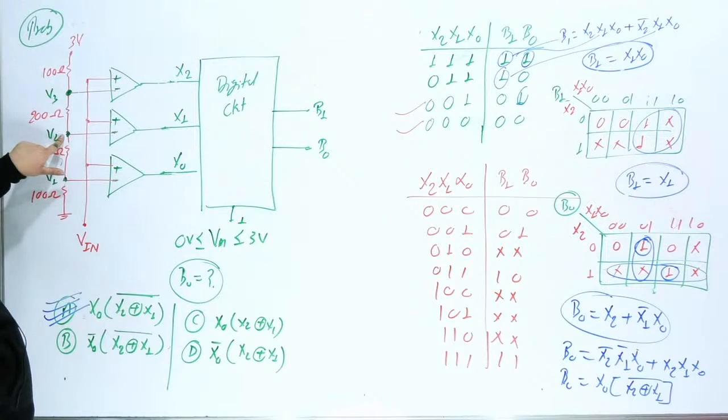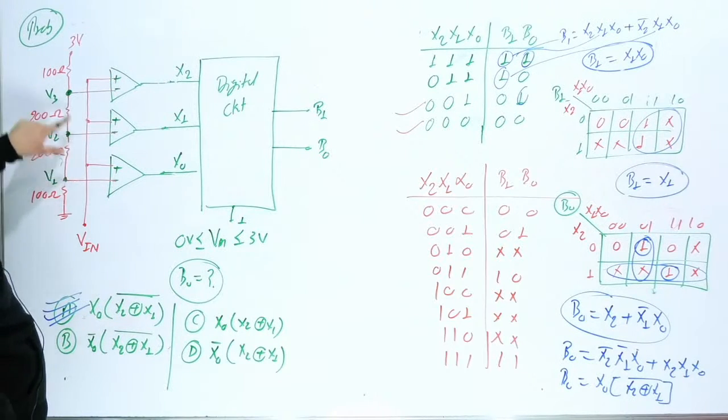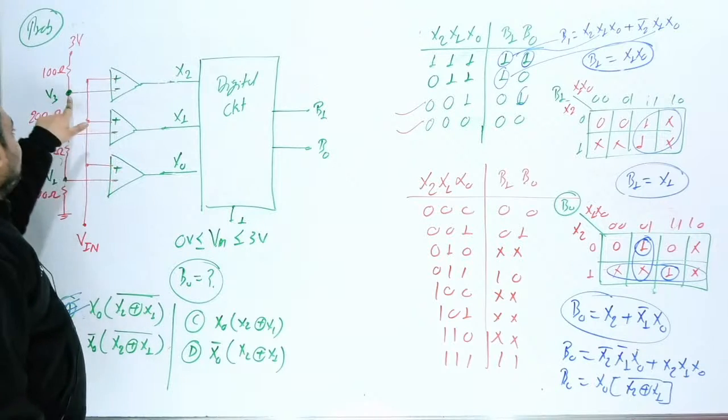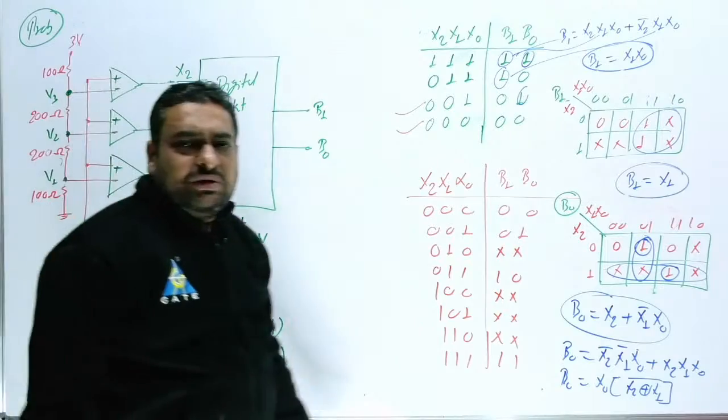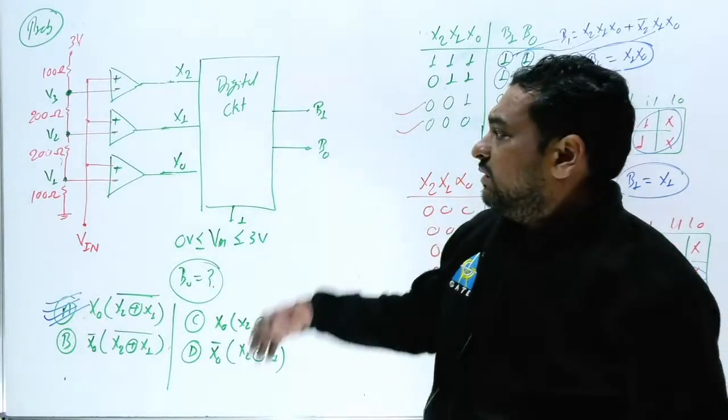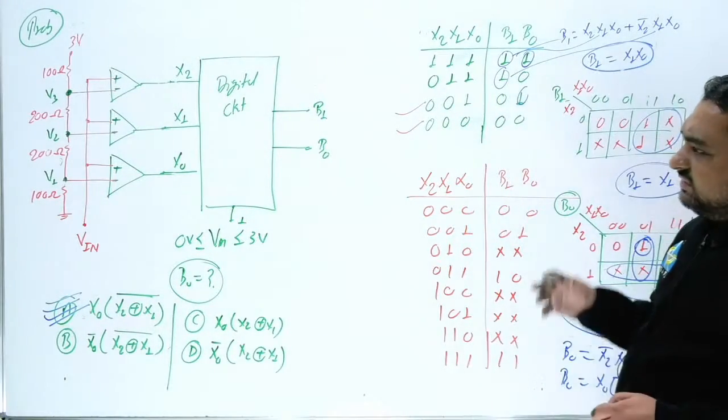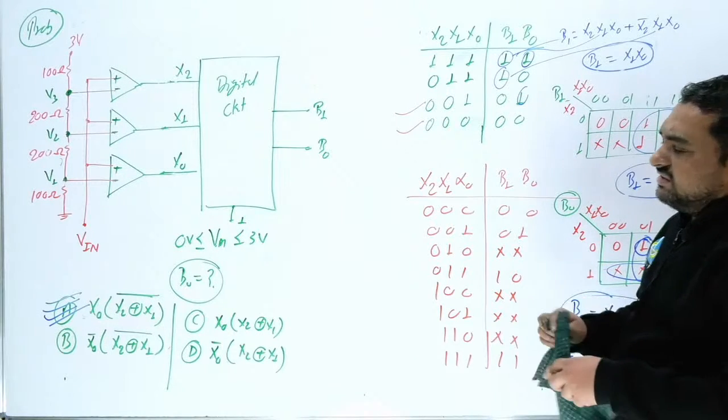So this will be 3 by 2, so this will be 1.5. And what will this voltage be? 3 into 500 divided by 600. So you can write this voltage, but the examiner will not ask you to calculate the voltage here. So this is a very basic circuit.